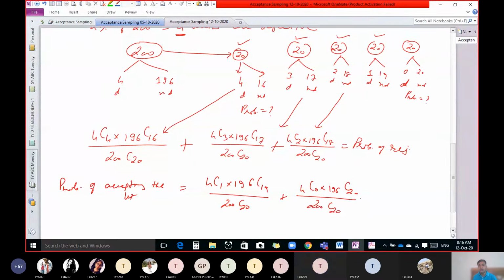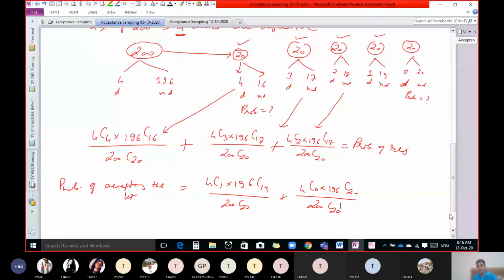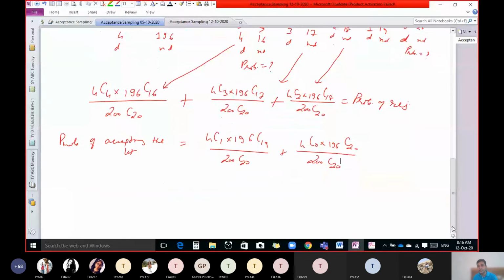Perfect. So this is what we have to find out as our answer for this question: probability of acceptance. Find out this, you will get the answer.